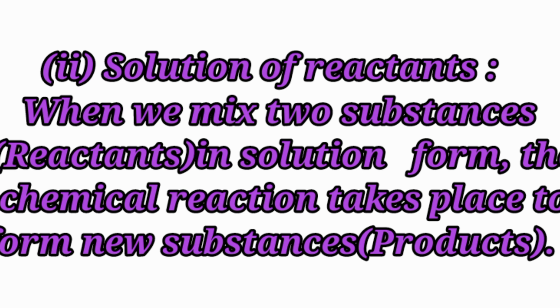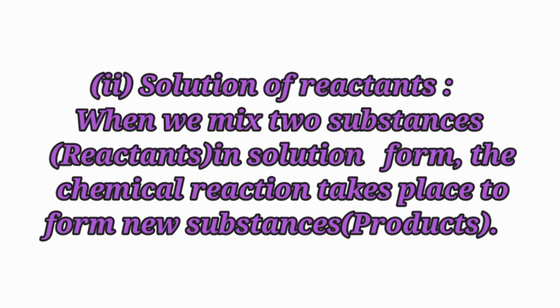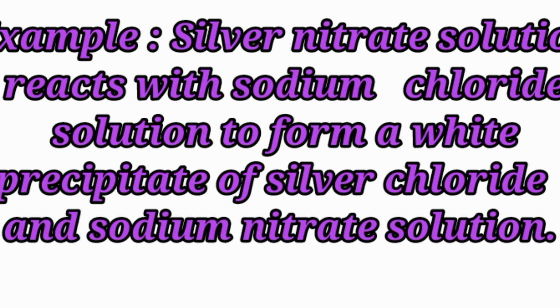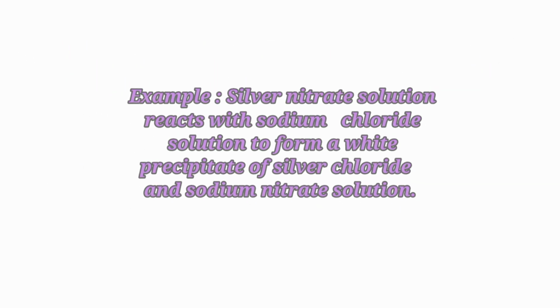Solution of reactants. When we mix two substances, that is reactants, in solution form, the chemical reaction takes place to form new substances, that is products. Example, silver nitrate solution reacts with sodium chloride solution to form a white precipitate of silver chloride and sodium nitrate solution.